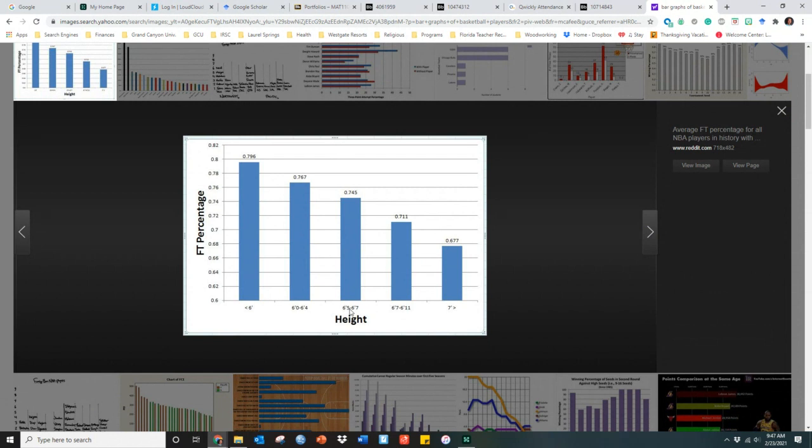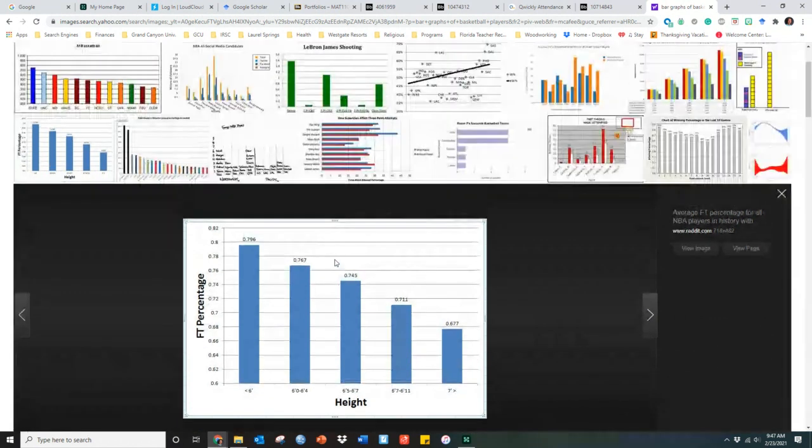Now, I would imagine they're speaking of the height of the player: under 6 feet tall, 6 feet to 6'4", 6'5" to 6'7". So it looks like the taller the person is, the lower the free throw percentage they make. That's what I'm gathering from this particular graph.